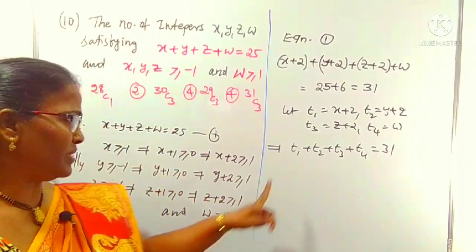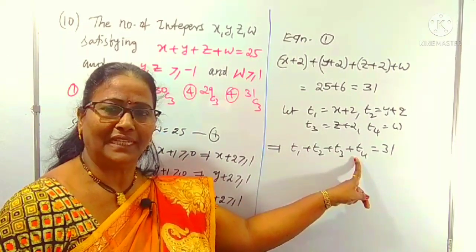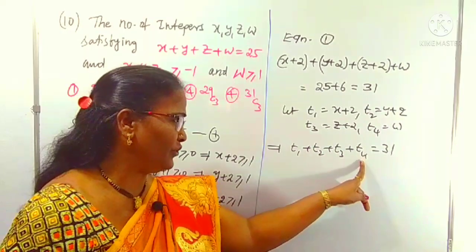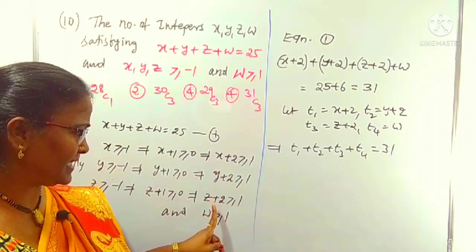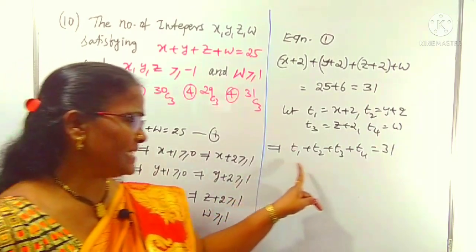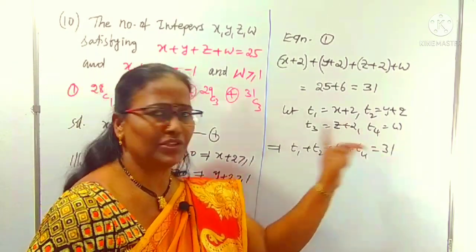In this equation you can observe that there are four letters t1, t2, t3, t4, each greater than or equal to 1, and the sum is 31.